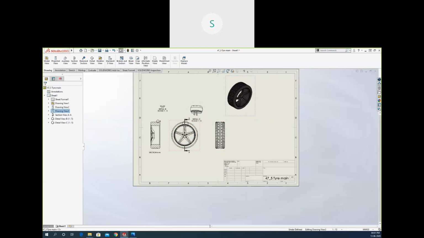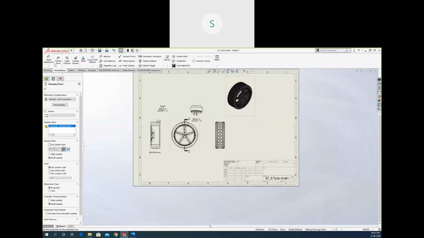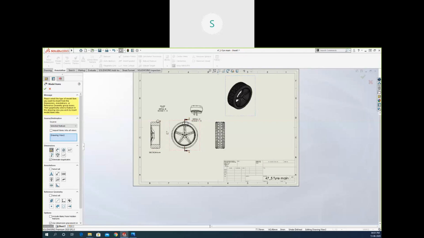If you want to add the dimension, we have the dimension also from here, annotation. We can add all the dimensions directly from this 3D part. So select the dimension from here. I want to use the selected feature. I want to find my dimension. Select, click OK, click yes. All the dimensions will be inserted right here. Okay. It takes some time to update from the 3D.